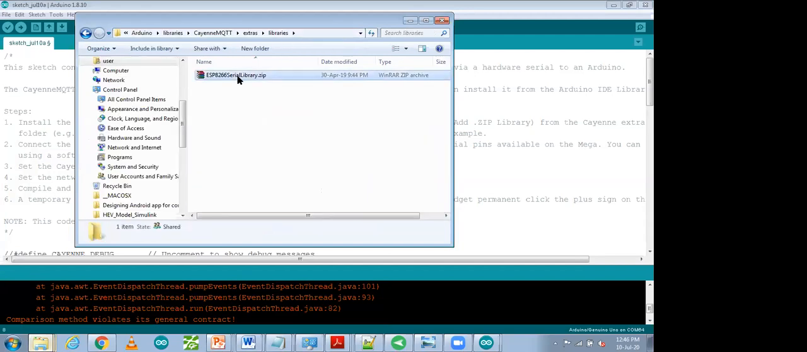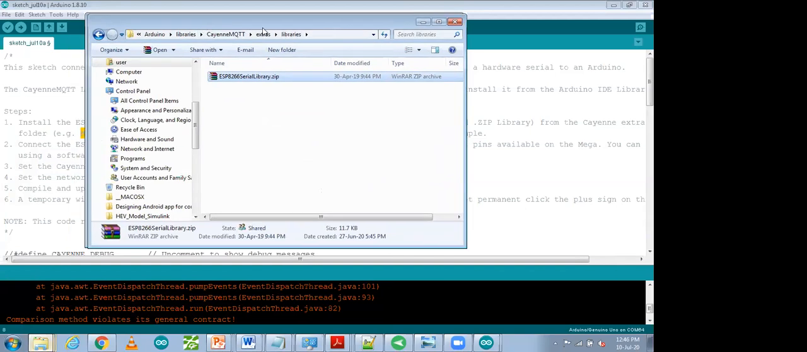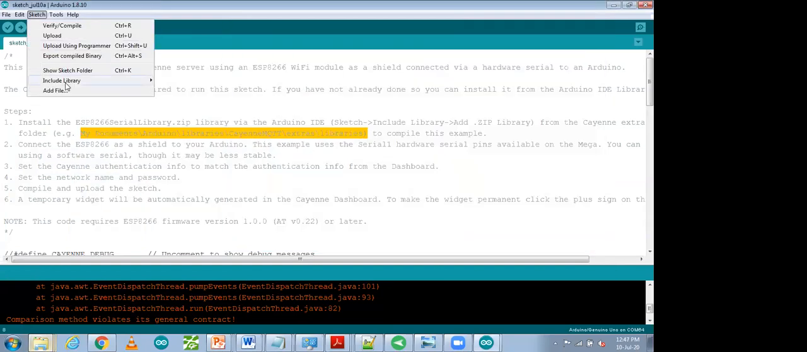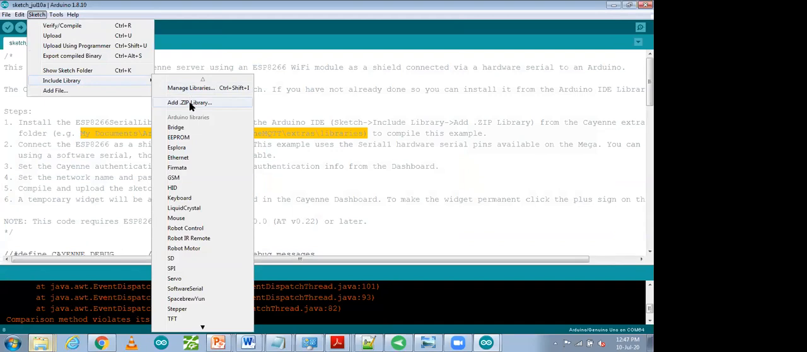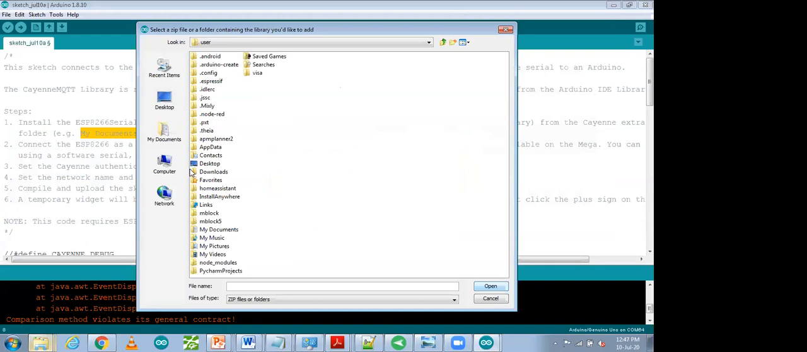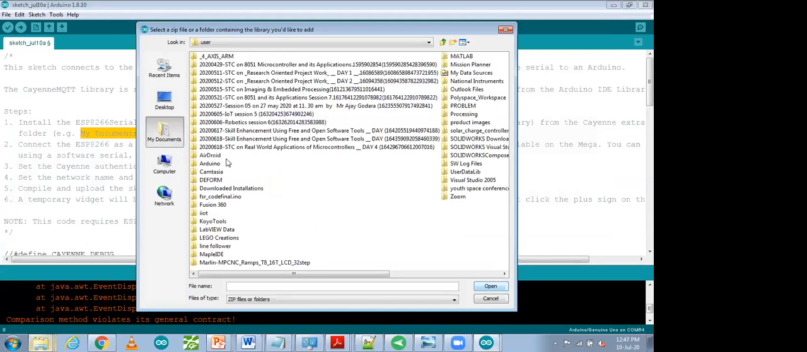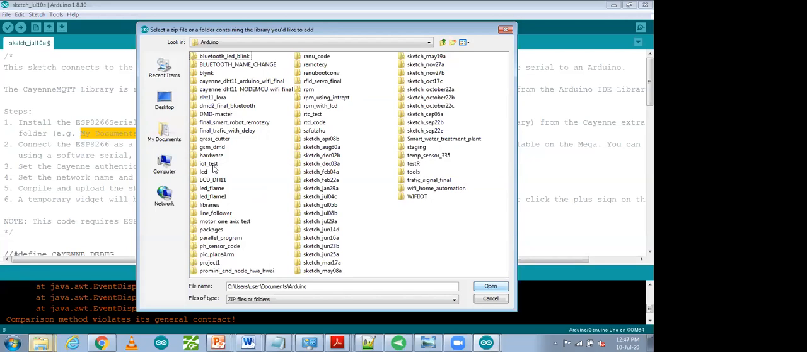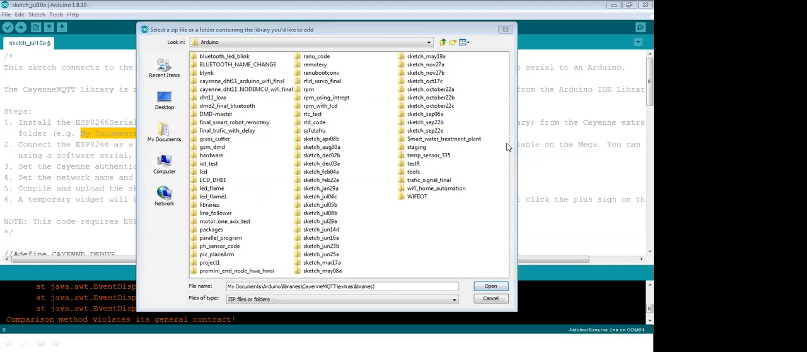This library, either you can copy it and paste it in a different location, or if you want to add this library, how can you add it? You have to go to Sketch, Include Library, and Add .ZIP Library. So that path is over there. I'm going to add this library. For that we have to go to My Documents. In My Documents we have to go to Arduino. The same path I'm going to open, or you can paste your path also. So I'm going to paste that path, and after pasting your path, you will be able to open it.